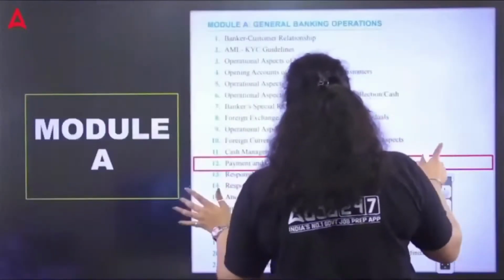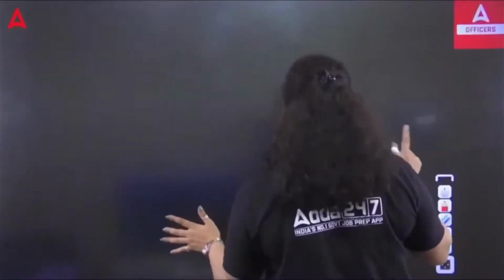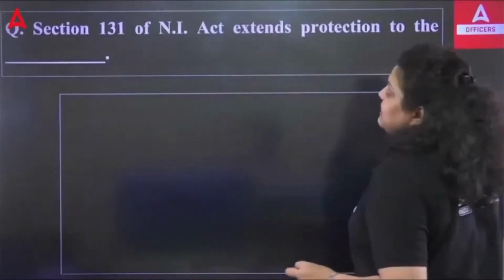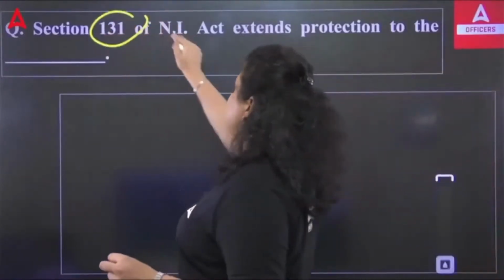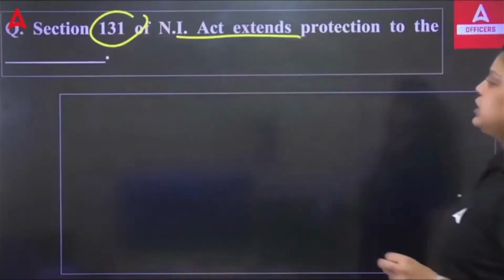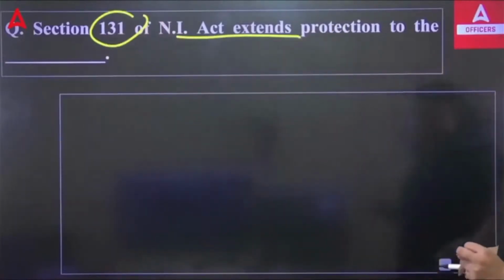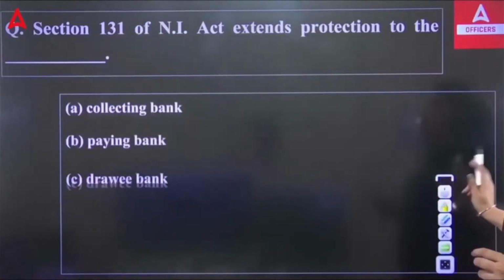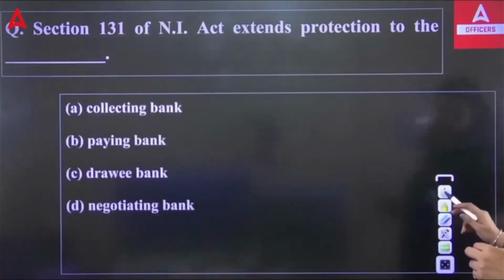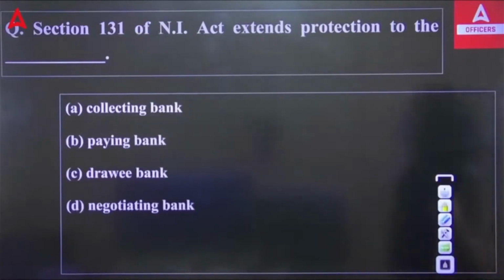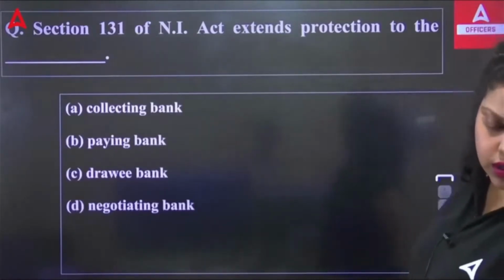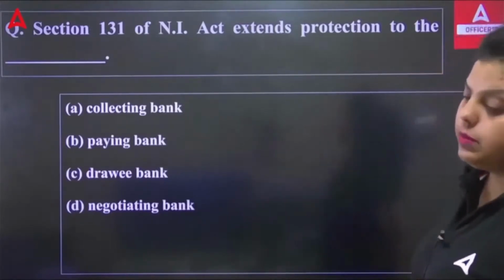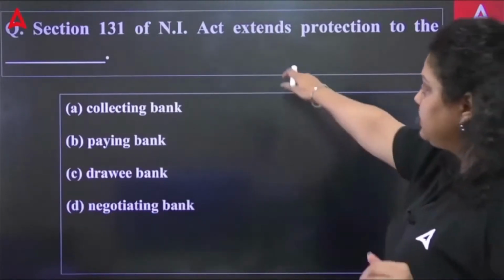So let's just start with the first question, from the discussion we have done about the topic. The first question is talking about Section 131 of the Negotiable Instrument Act, which extends the protection to the dash. So it extends the protection to whom? To the collecting bank, paying bank, drawee bank, or negotiating bank. As I have said, it talks about a lot of conditions about the check, like who is liable, who is not. All these conditions will be there in the Negotiable Instrument Act.